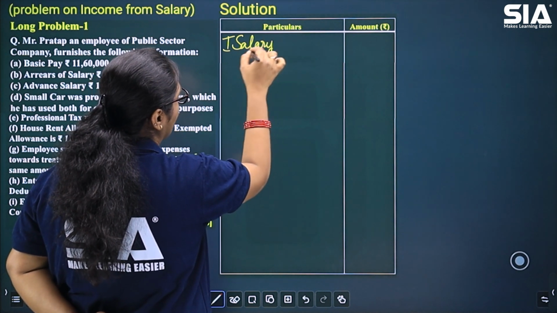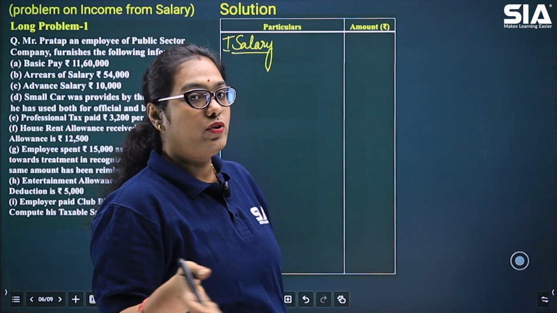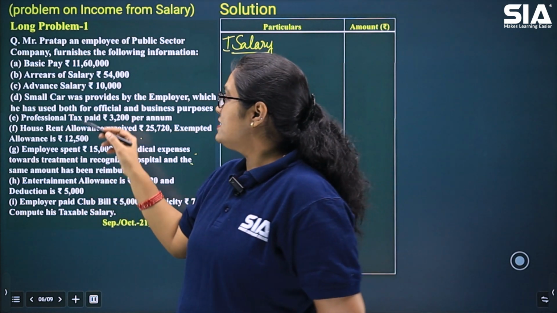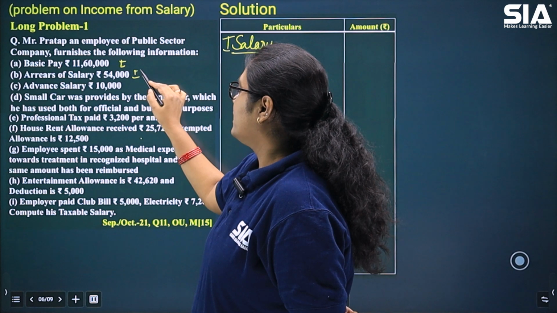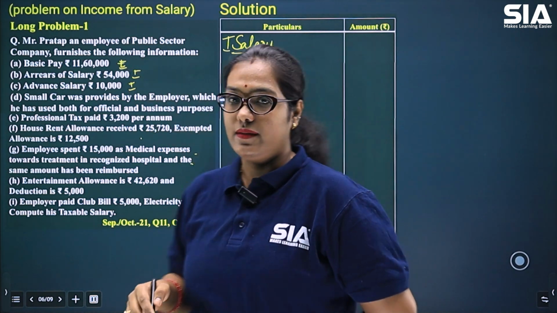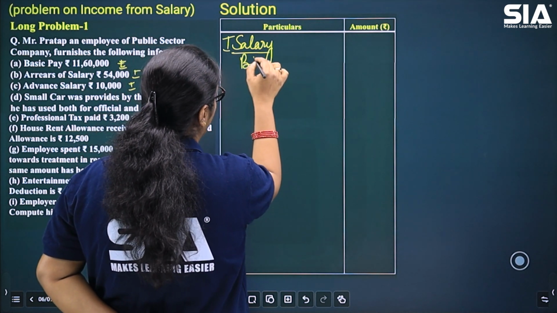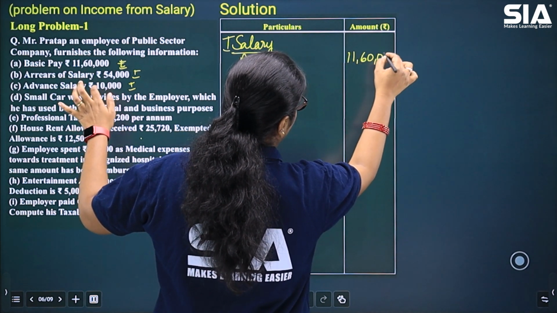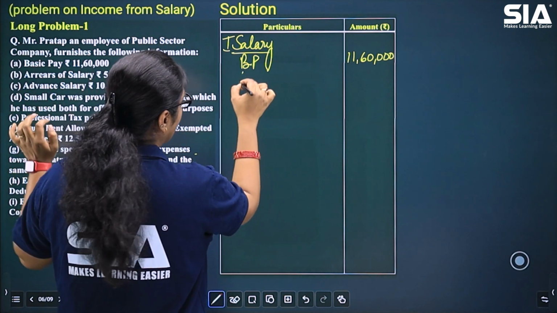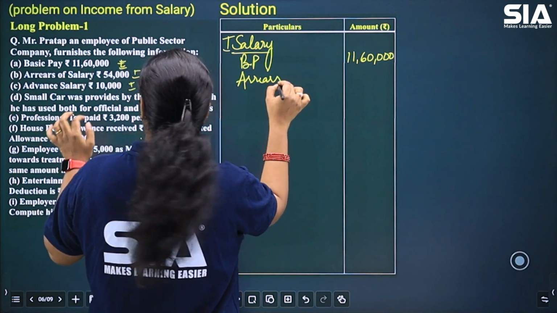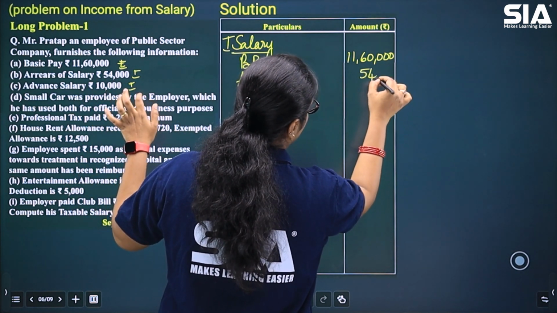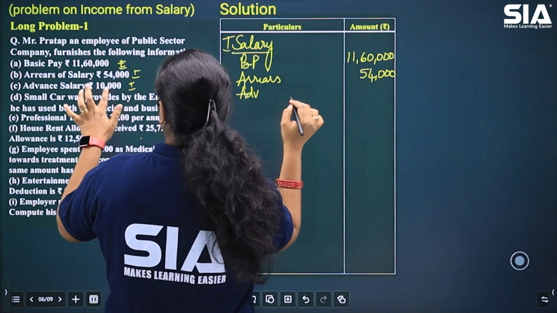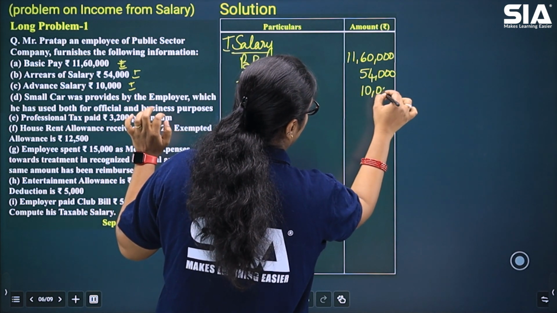Now, in the pro forma, as you all remember, the first thing that we're going to put here is salary. Under this item salary, you will have your basic pay, fees, commission, advance salary, arrears of salary. So these amounts come under the first head of salary: basic pay, which is rupees 11,600, then arrears of salary, which is 54,000, then advance salary, which is rupees 10,000.